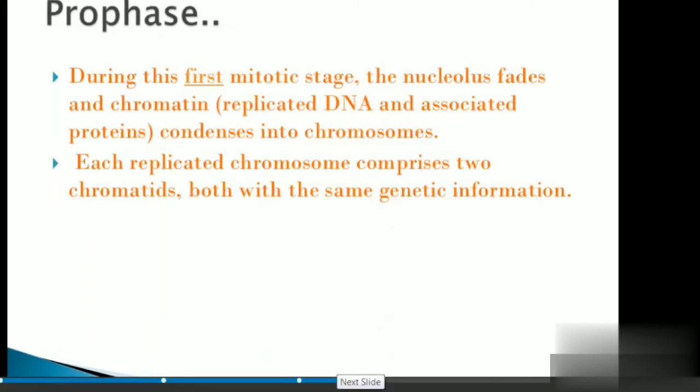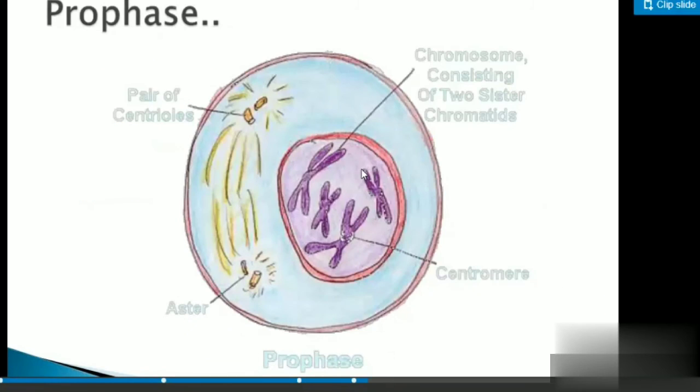Can you see, student? This is a chromosome consisting of two sister chromatids. The centromere is the point where the two chromatids get attached. These are the centrioles. This is the aster, the prophase stage.